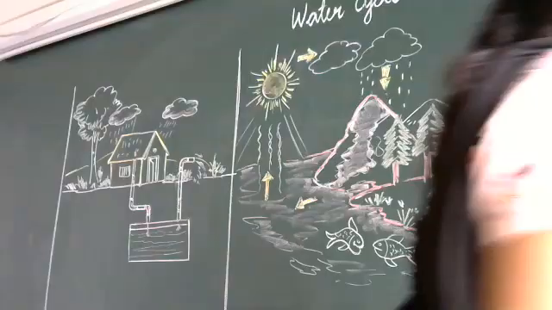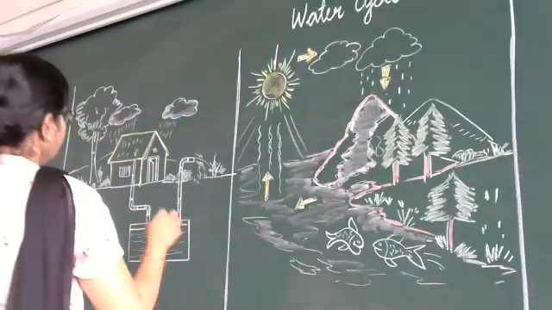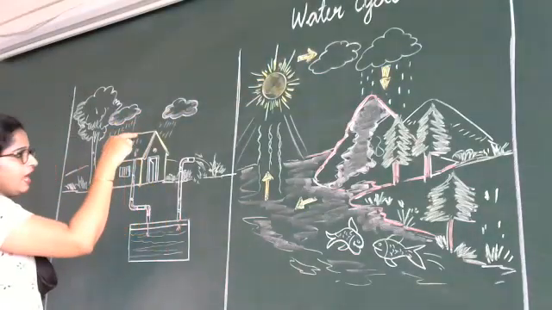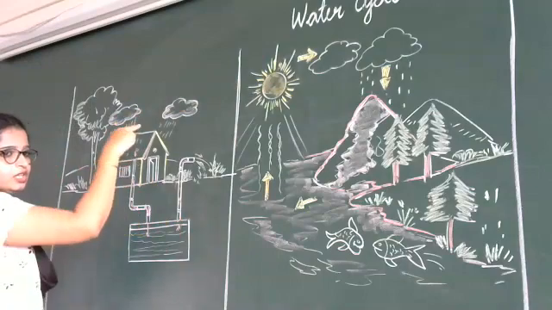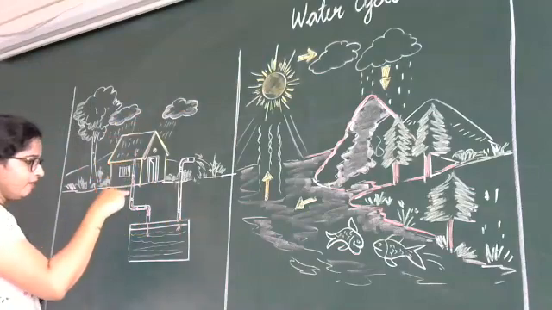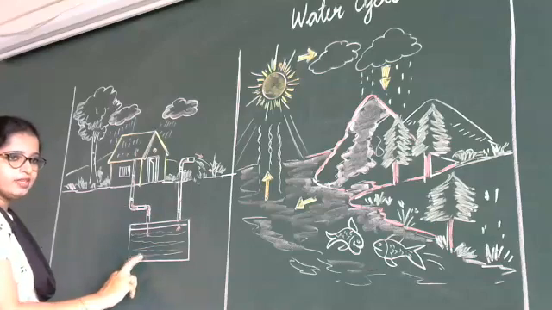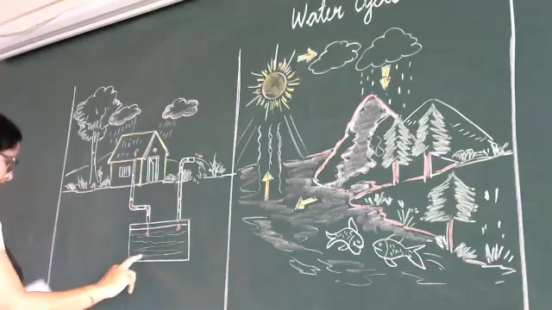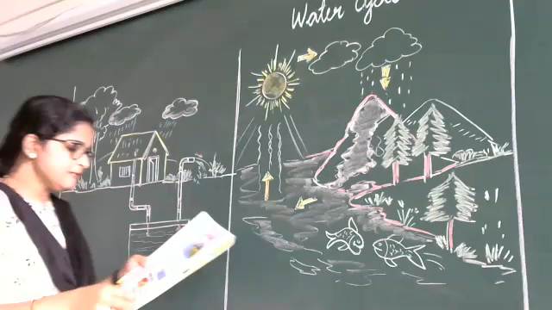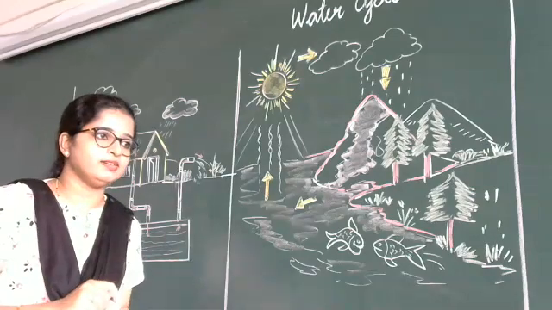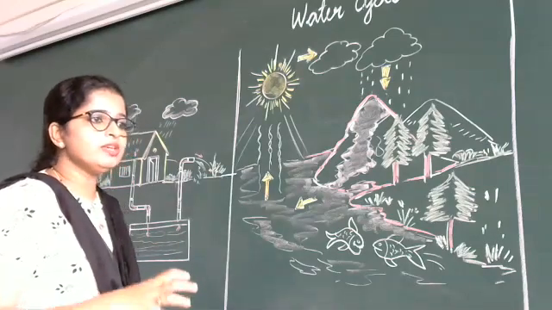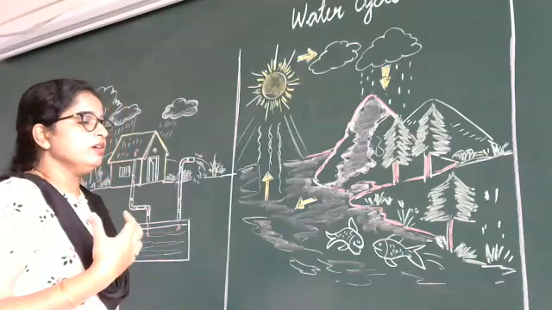You can see whenever it rains, they have fixed one pipe over here. Through that pipe, the rainwater goes into the underground tank. They have made one underground tank. Rainwater is the purest form of water.